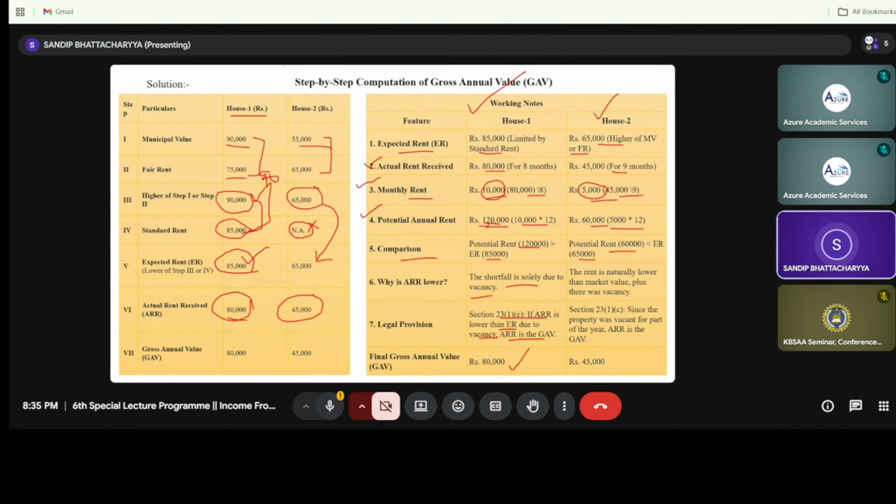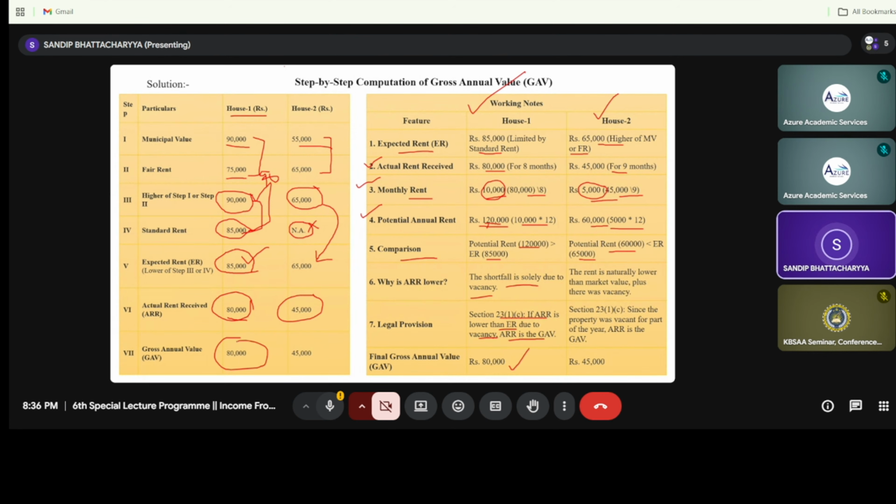What is the vacancy period calculation? House number 1 remained vacant for 4 months. If 1 month's rent is 10,000, what will be 4 months' rent? It is 40,000. So 1 lakh 20 minus 40 is 80,000. This 80,000 we take as the gross annual value in case of house number 1.